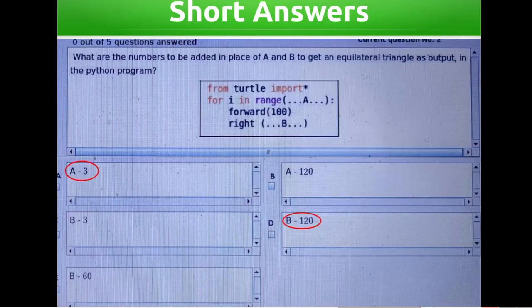What are the numbers to be added in place of A and B to get an equilateral triangle as output in the Python program? Program: for i in range of (A), forward 100, right (B). Options: A 3, A 120, B 3, B 120, B 60. Correct answers: A 3, B 120.